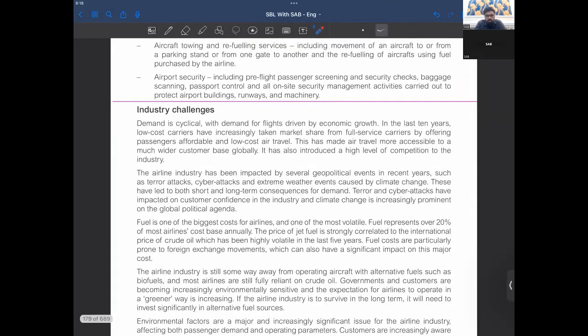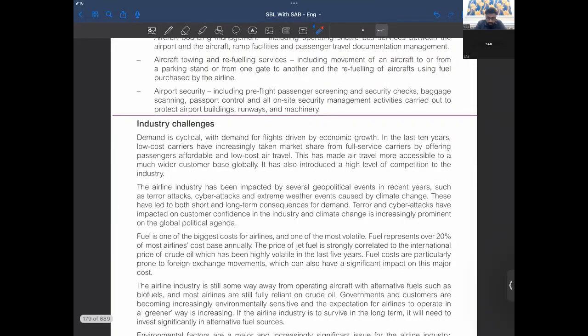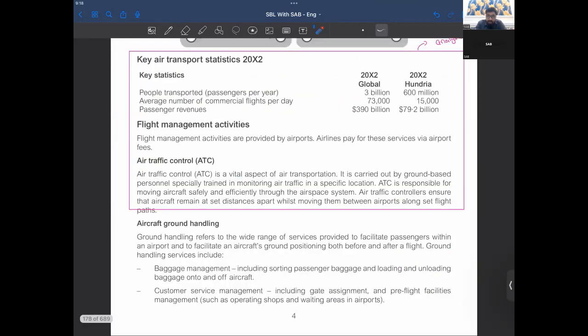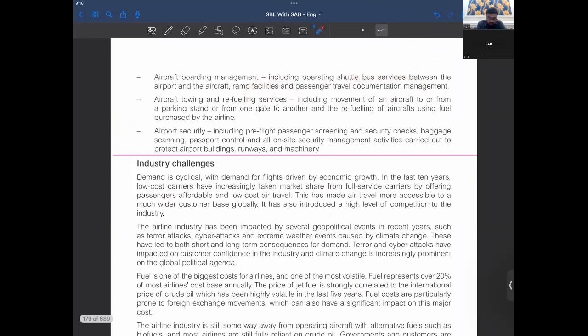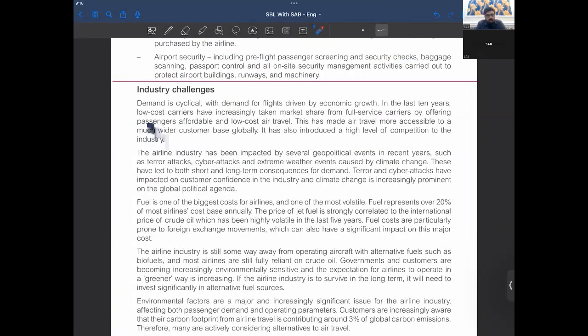So these are all services done by aircraft ground handling, and they must be hired by the airlines, I suppose. Or maybe they are hired by the airport. We'll have a discussion on it also.